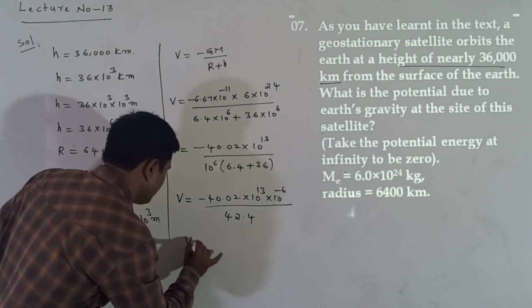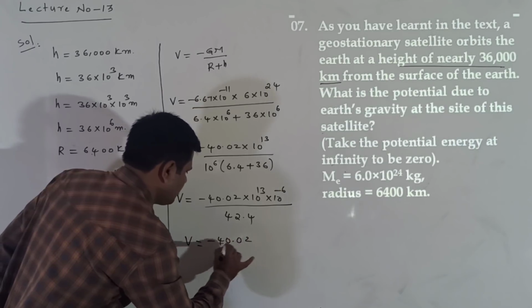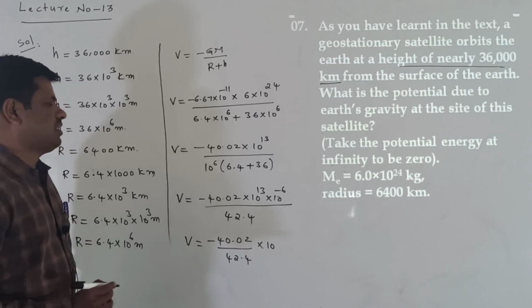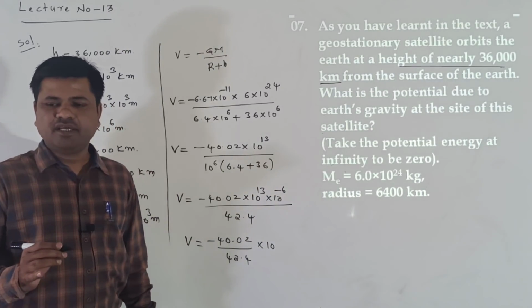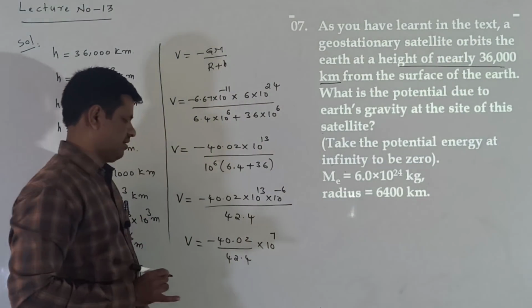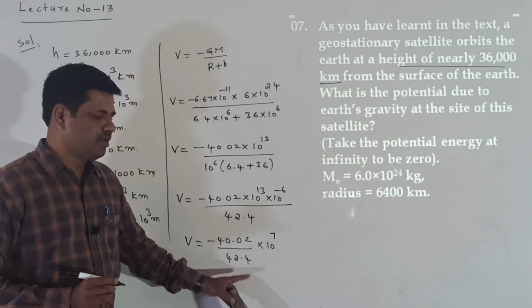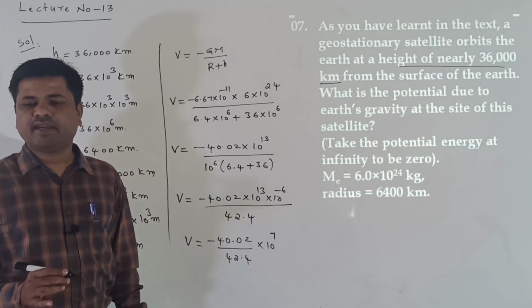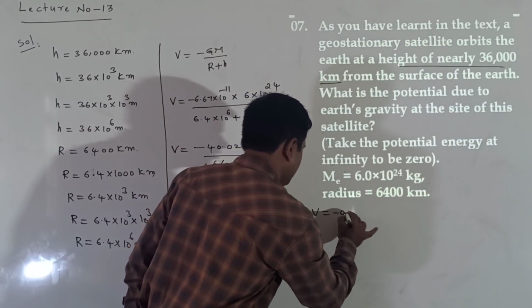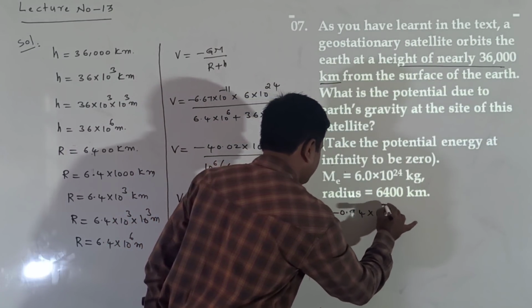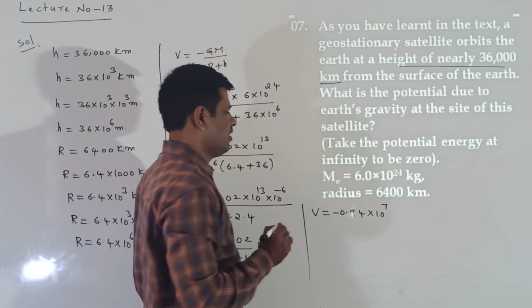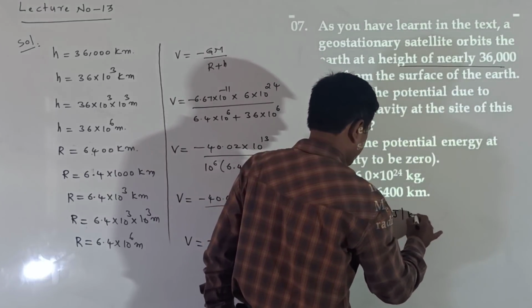Now V is equal to minus 40.02 by 42.4 into 10 power of 13 minus 6. 13 minus 6 is equal to 7, so 10 power of 7 we are getting. Here 40.02 by 42.4, that value we are getting as minus 0.94. So minus 0.94 into 10 power of 7, and the unit is joule per kg.